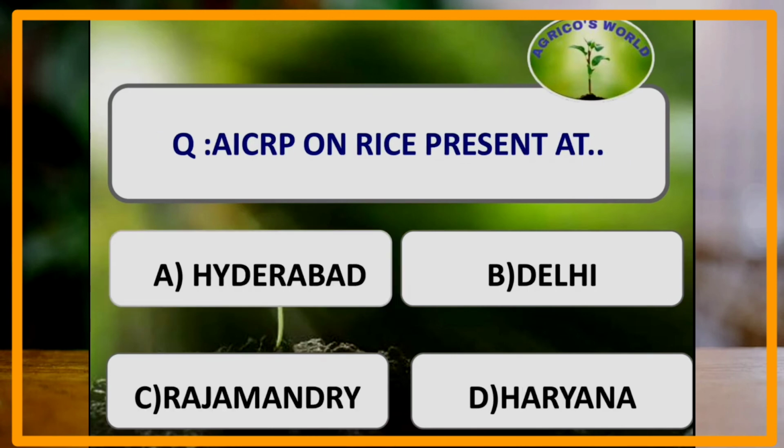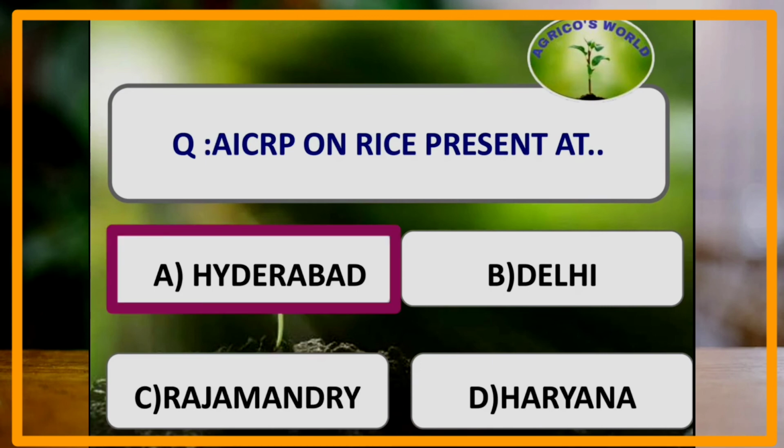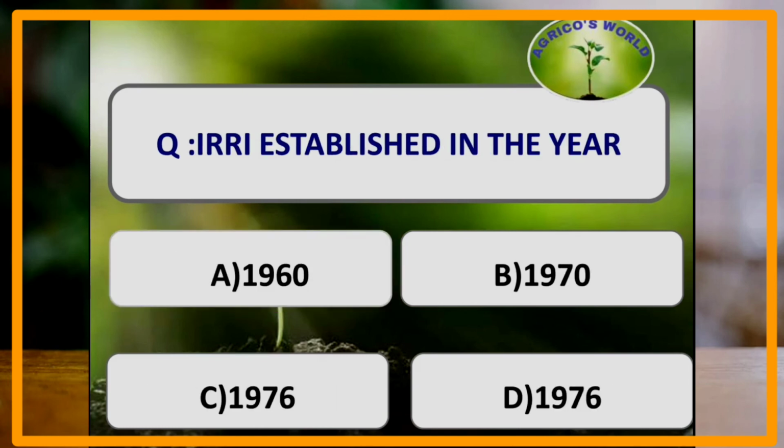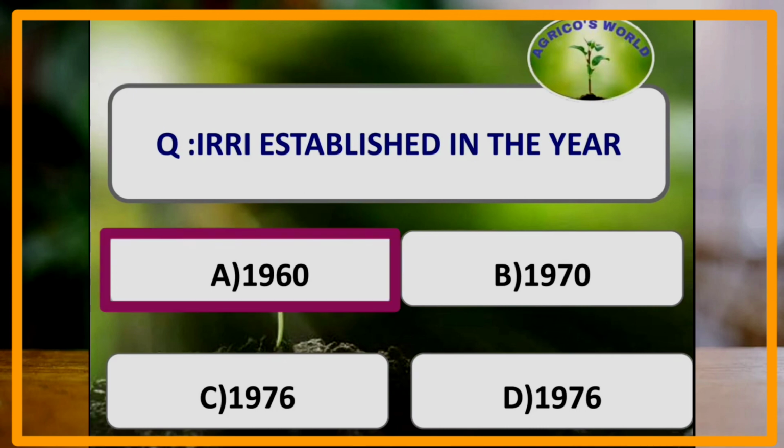AICRP on rice, the All India Coordinated Research Project on Rice, is present at Hyderabad, and it was started in the year 1965. IRRI was established in which year? IRRI, that is International Rice Research Institute, was established in the year 1960 and it is located at Philippines.